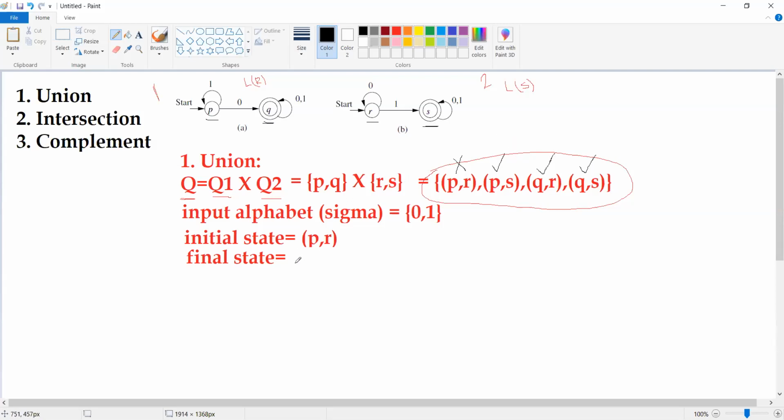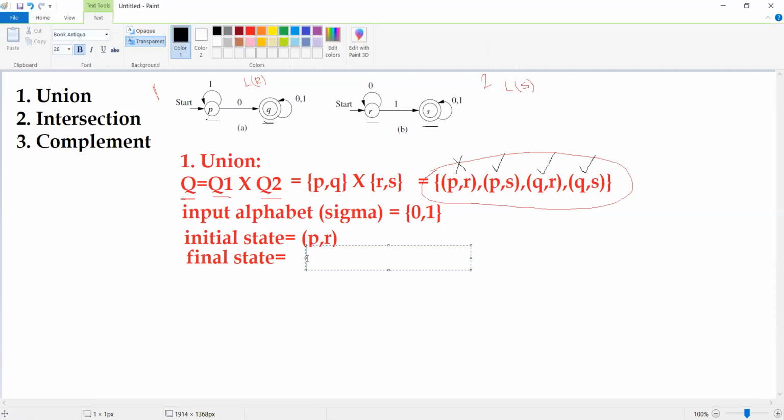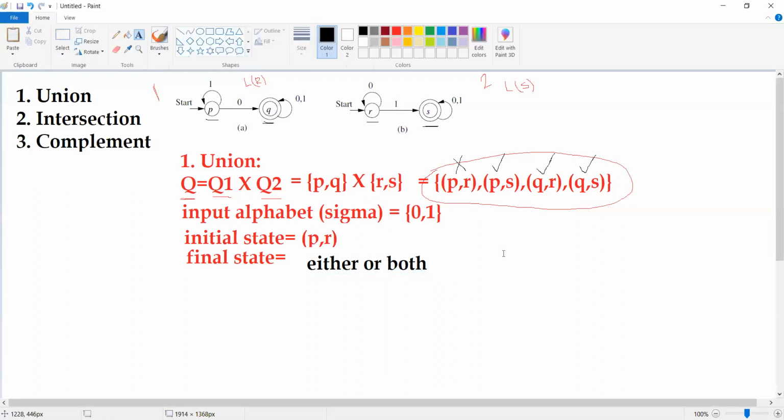So from this, what I want to tell you is that whenever you select the final states for the union operation, please remember: either or both. Either the first finite automata's final state should be there, or the second automata's final state should be there, or both should be there.